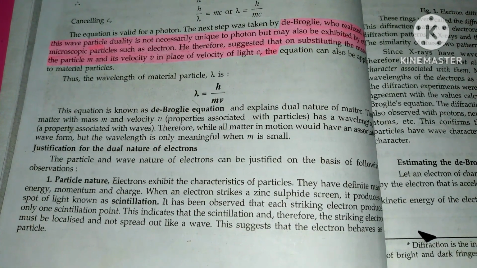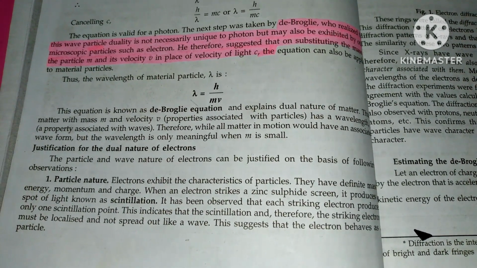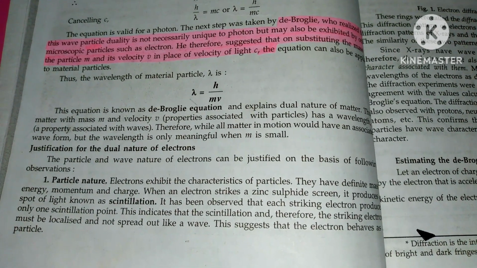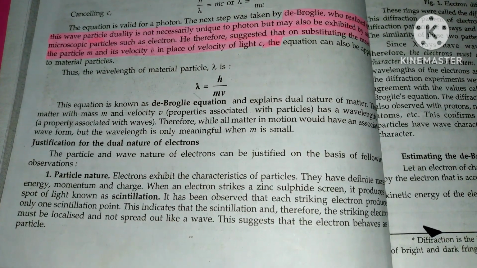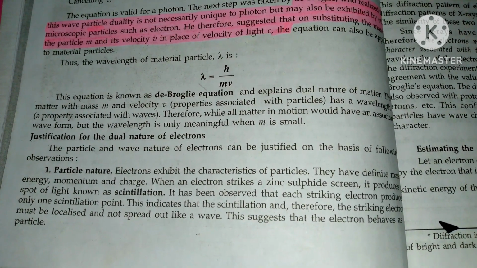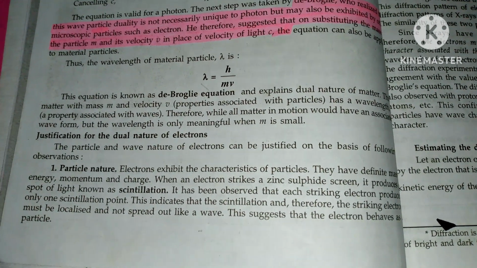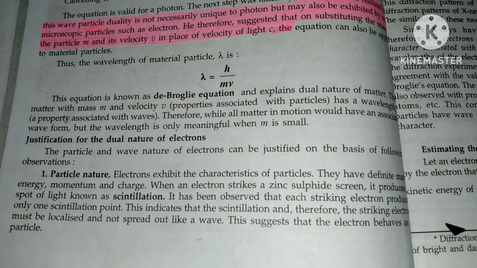Justification for the dual nature of electrons. The particle and wave nature of electrons can be justified on the basis of the following observations. First is particle nature. Electrons exhibit the characteristics of particles. They have definite mass, energy, momentum and charge. When an electron strikes a zinc sulfide screen, it produces a spot of light known as scintillation. It has been observed that each striking electron produces only one scintillation point.